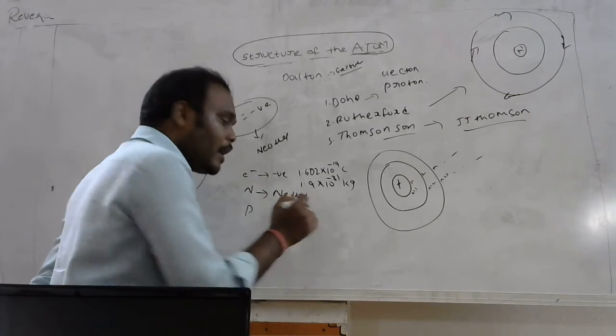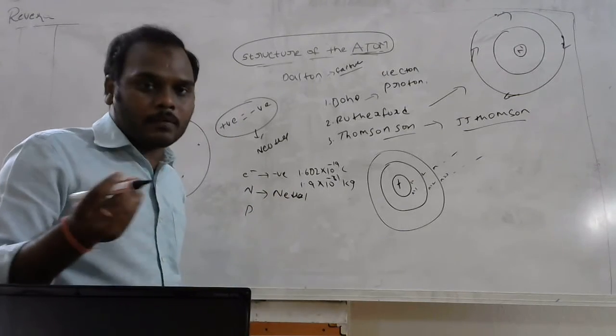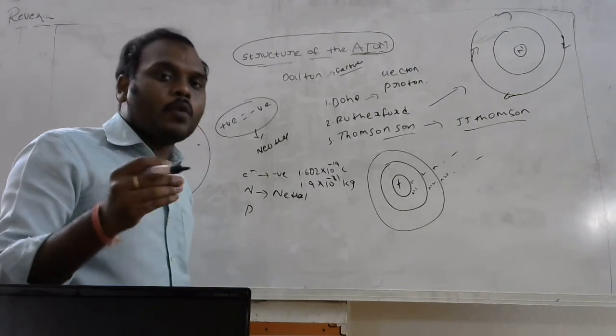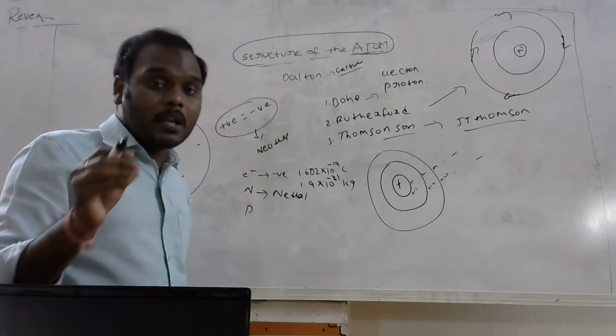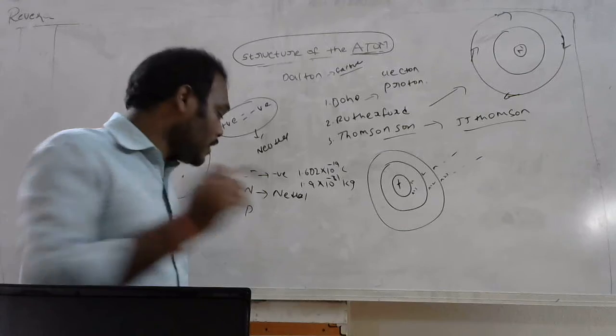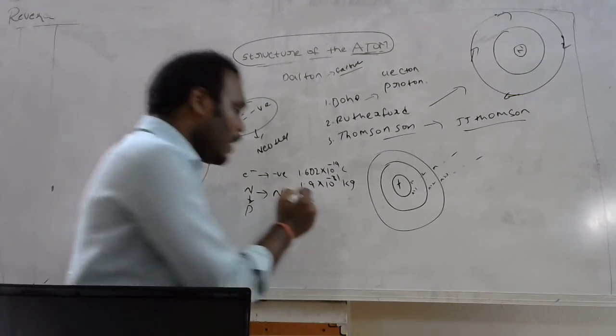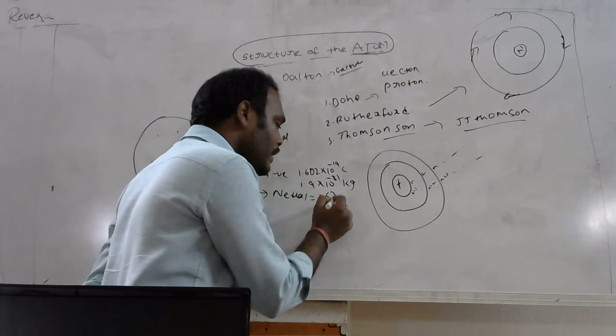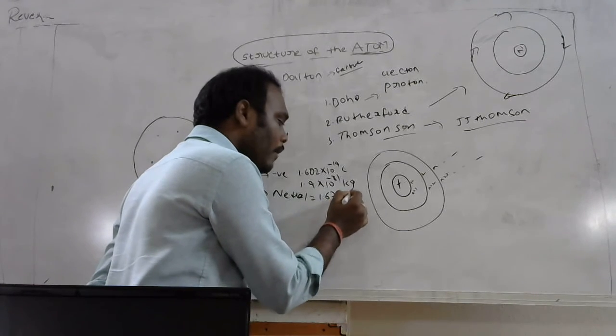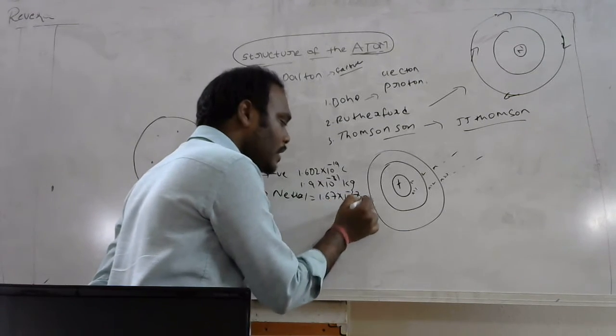Coming to the neutron, the name itself indicates that it is a neutral charge. Neutral charge means it won't be positive and it won't be negative, but it has a mass which is almost equal to the mass of the proton. Its mass is about 1.67 into 10 power minus 27 kg.